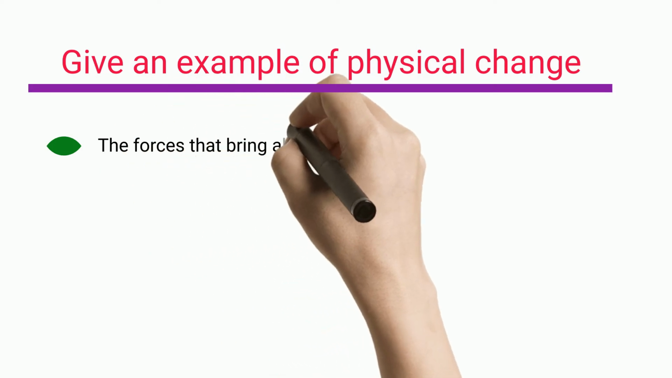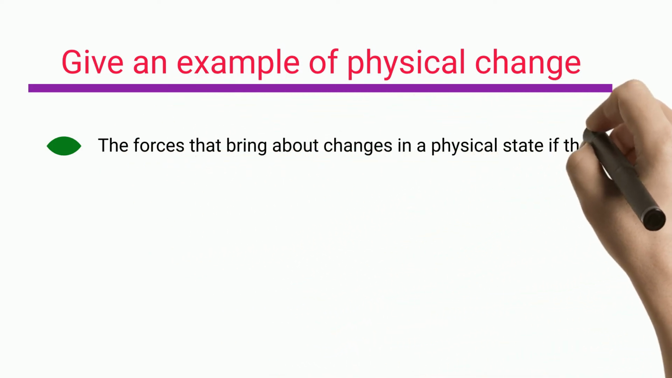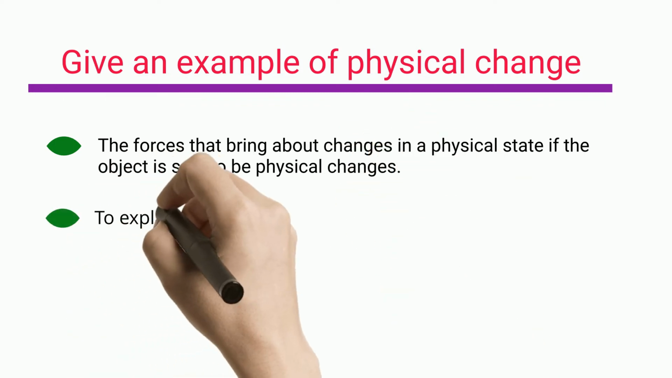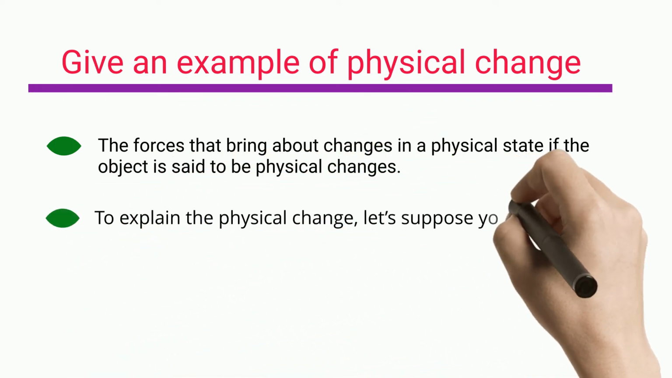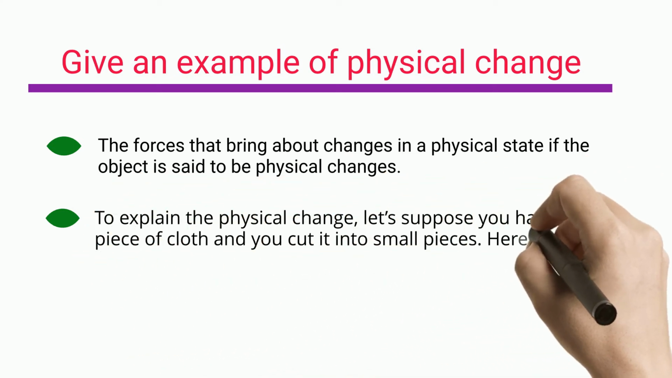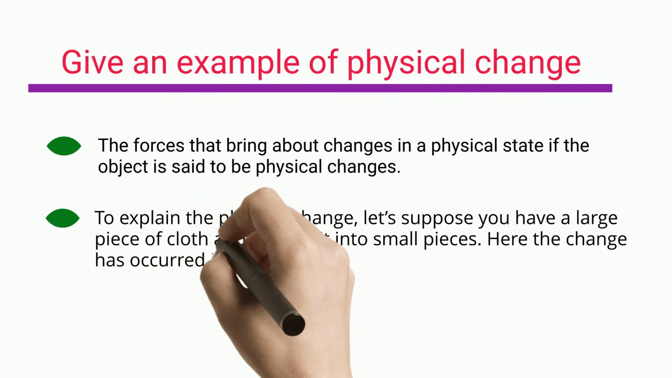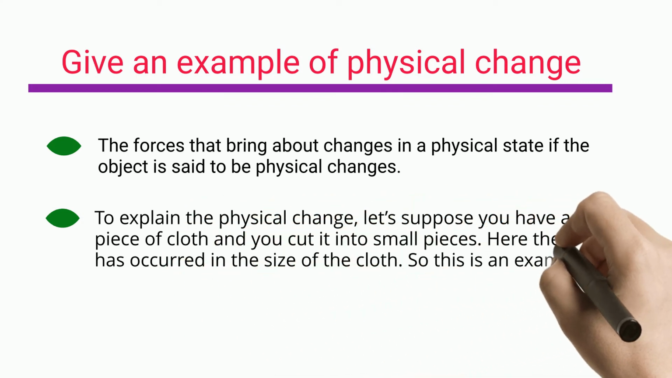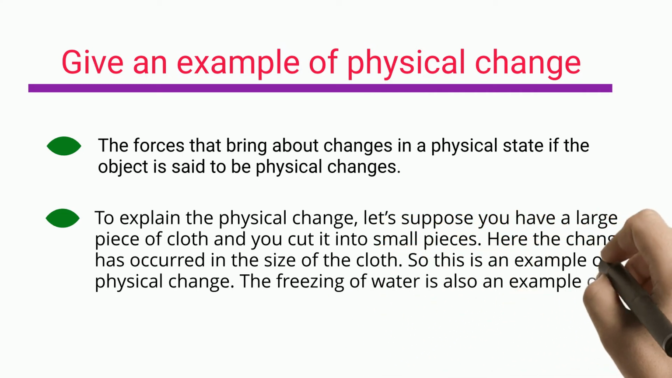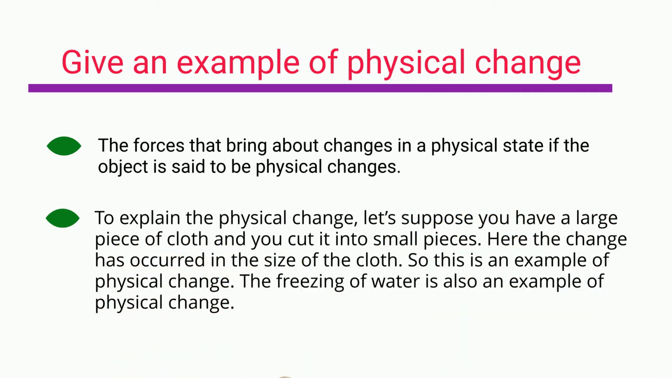Give an example of physical change. The forces that bring about changes in the physical state of an object are said to be physical changes. To explain the physical change, let us suppose you have a large piece of cloth and you cut it into small pieces. Here the change has occurred in the size of the cloth. So this is an example of physical change. The freezing of water is also an example of physical change.